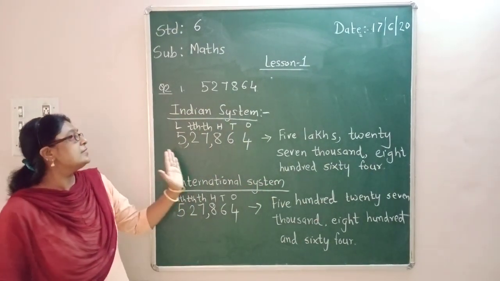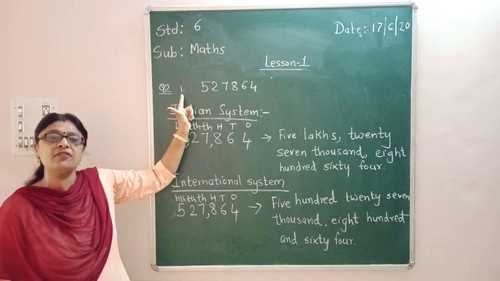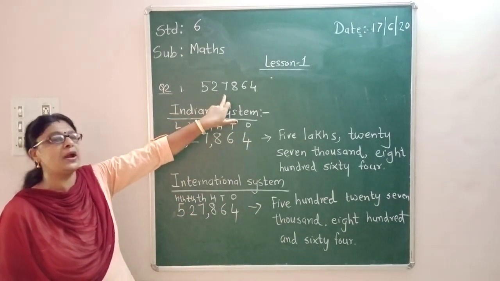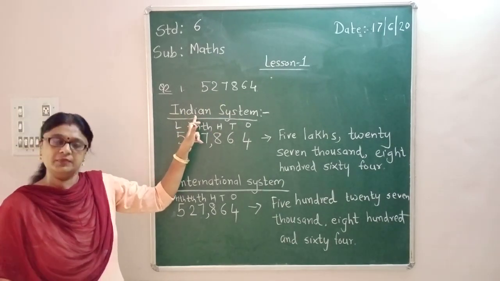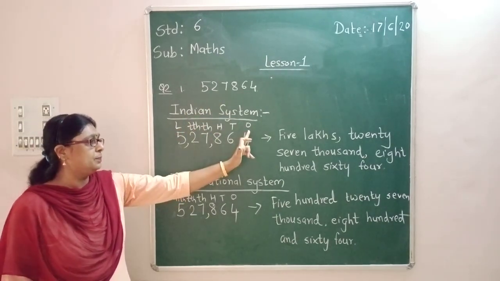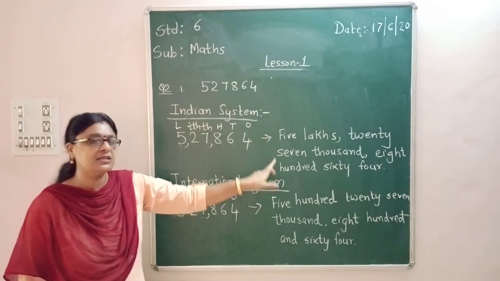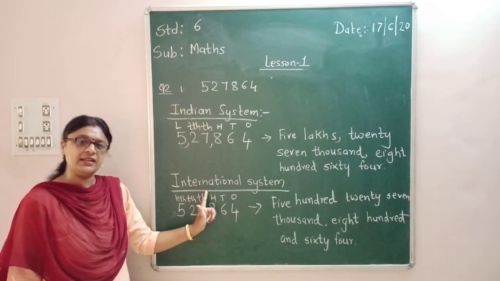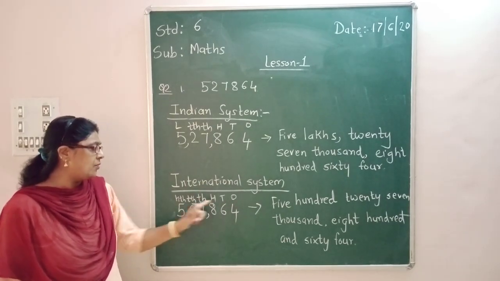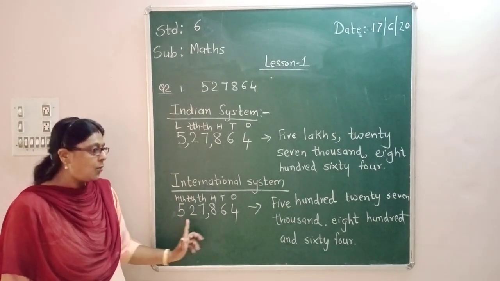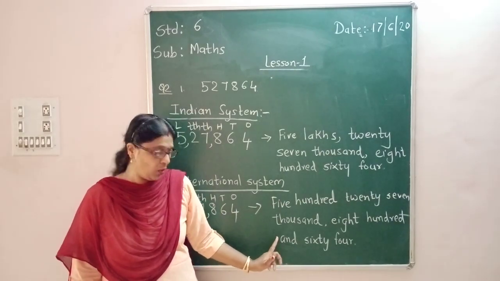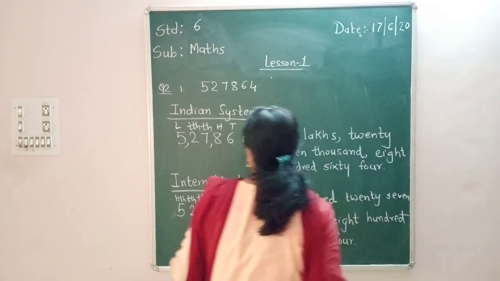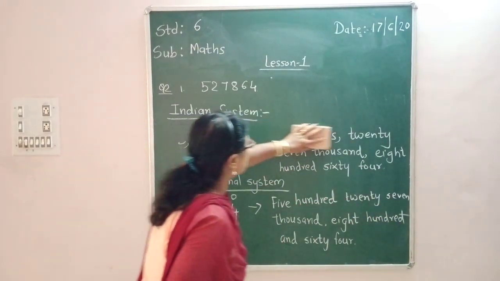Okay, so this is the first question number 2. I have done the first one. Okay, so in your notebook also you have to write like this way. First you write the main number, then write Indian system, write the place values, put the commas, write the number name. Then for the same number, write the international system, write the number, write the place values, put the commas and write the number name. Okay, now second one we'll just discuss it orally.